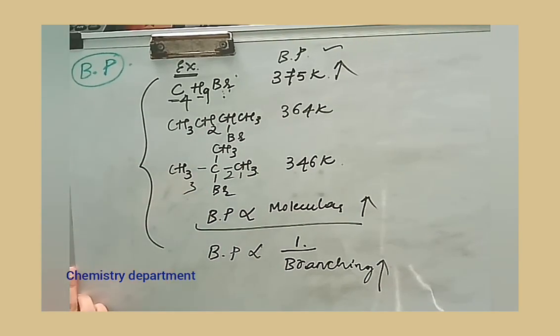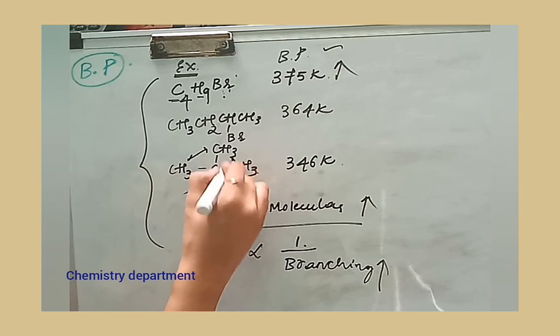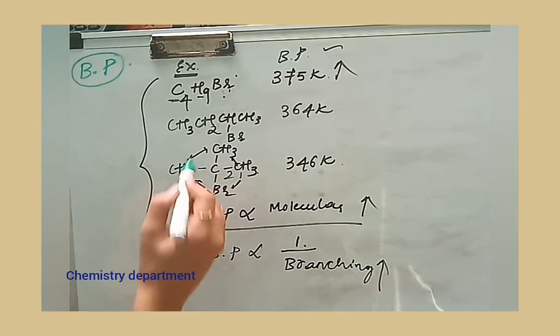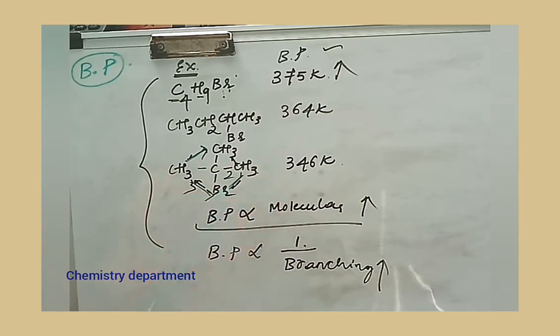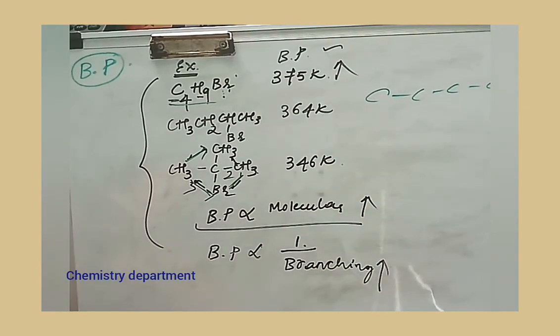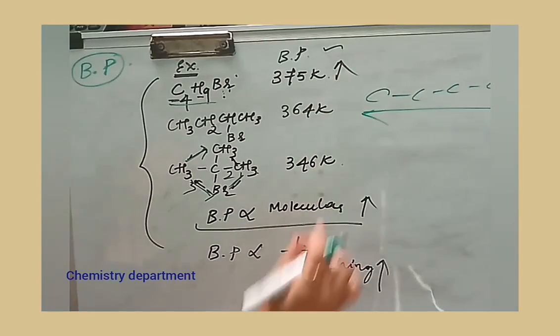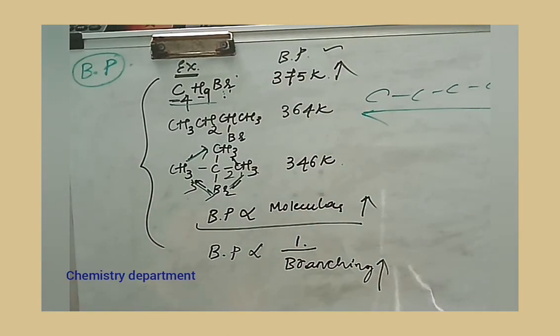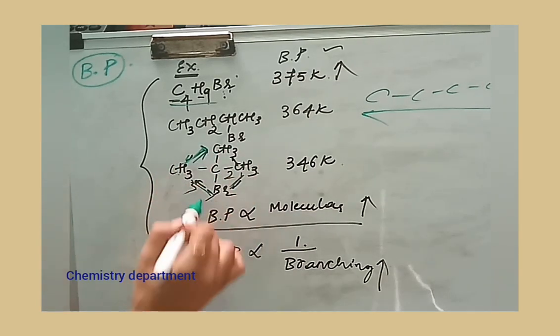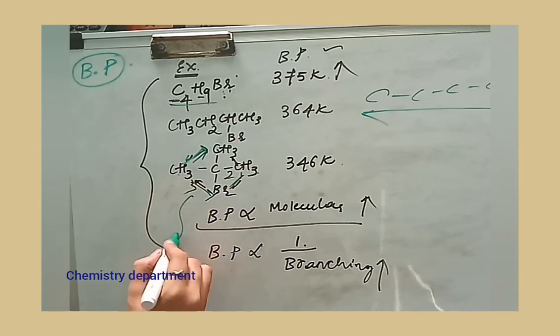For this one, as the branching in the molecule increases, the surface area between these molecules becomes very small. For the straight chain, all the carbon atoms and halogen atom are compactly arranged. That is why the van der Waals force of attraction will be more. In case of branching, what happens? There is less force of attraction between each of these molecules. These molecules are separated, which means the surface area here is very small. As a result, the boiling point will decrease.